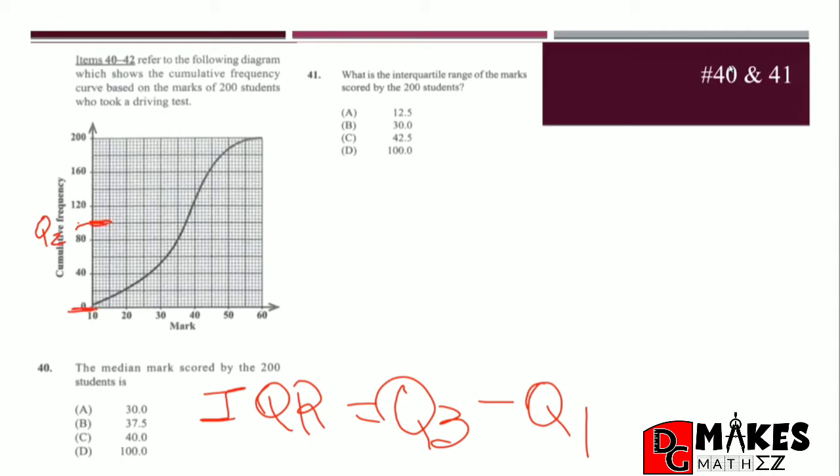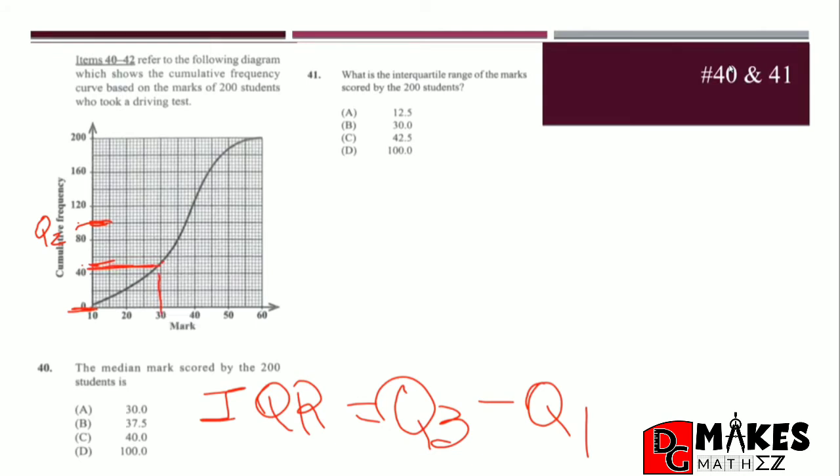That would have been 50, and 50 would fall just about here. We know that 50 definitely is between that 40 and 60 mark, halfway between. So you take your pencil and you draw straight across. That helps us to find where exactly Q1 would fall. And this is looking a lot like 30.